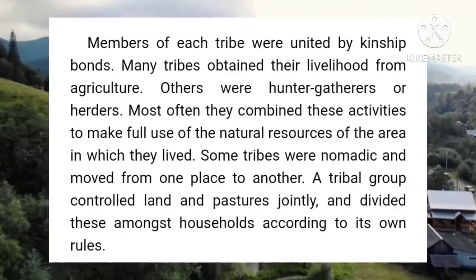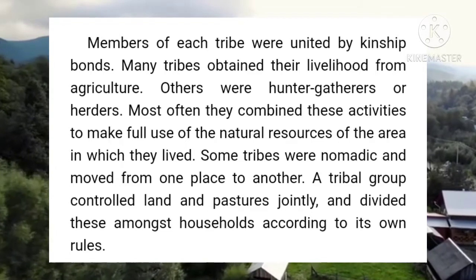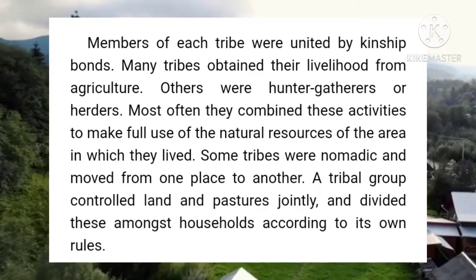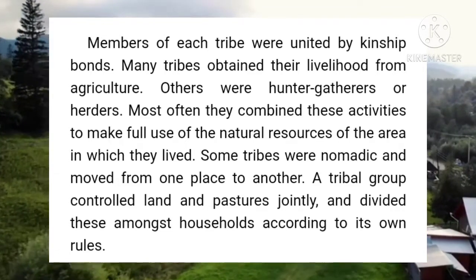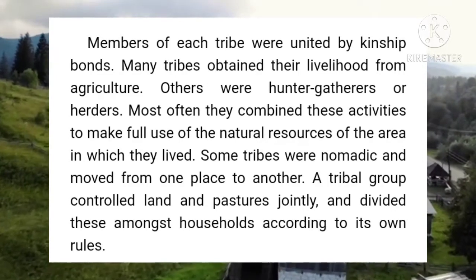Students, the tribals wanted to live isolated, so it was very difficult to know about them. The contemporary historians and the travelers from the medieval period hardly gave any information about the tribals.